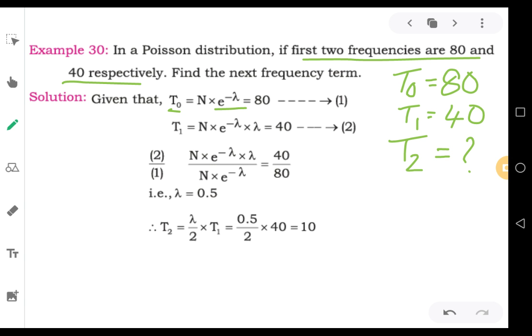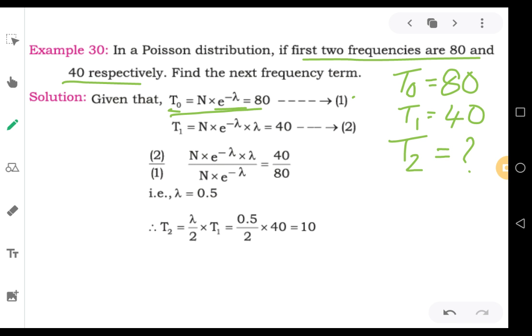I hope you understood. T0 is equal to n into the probability term of 0. The probability term is e to the power of minus lambda into lambda to the power of x divided by x factorial. Since x is 0, the factorial in the denominator goes away. Lambda to the power of 0 becomes 1, and so n into e to the power of minus lambda is equal to 80. Write it as the first equation.